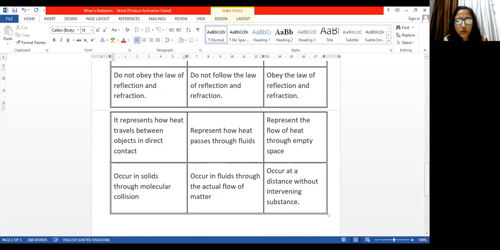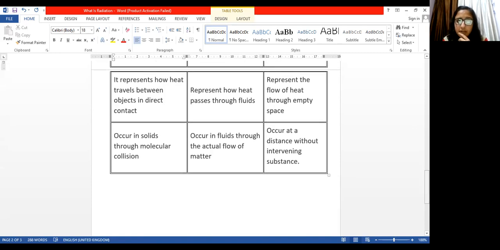Next, obey or do not obey the law of reflection and refraction. Conduction and convection do not follow the laws of reflection and refraction, but in radiation, the laws of reflection and refraction are followed. Okay, you can just jot down this point. You're going to learn this thing later on in your main course. Then you'll understand the difference.